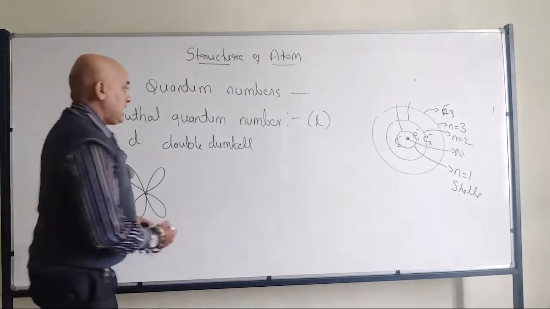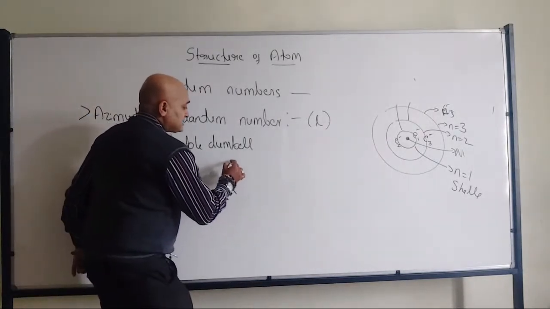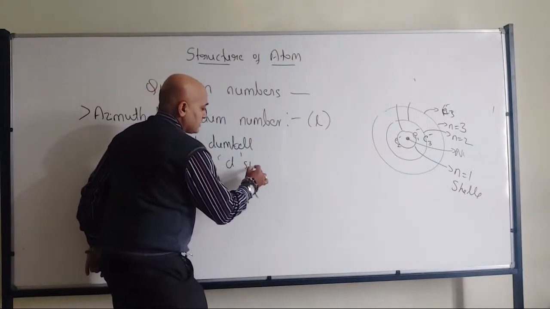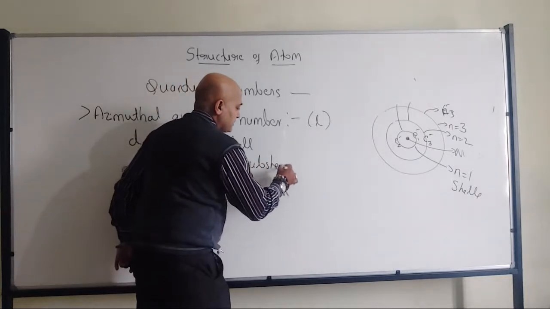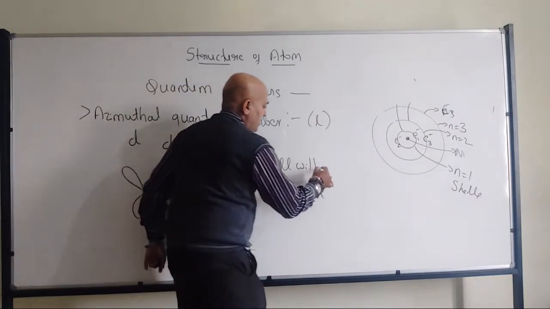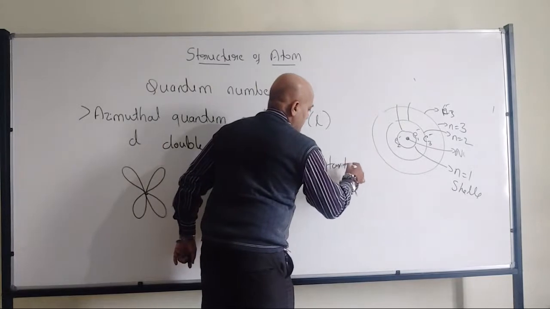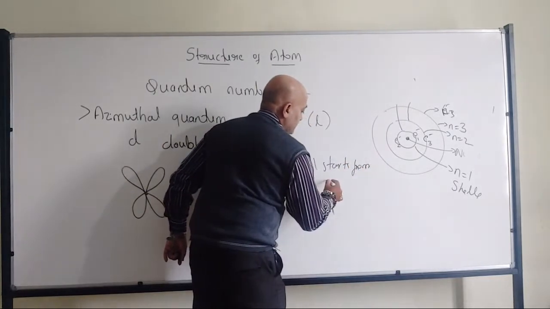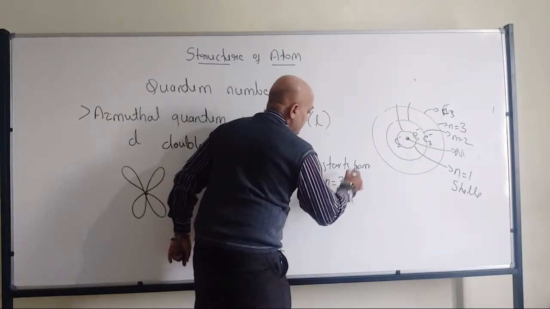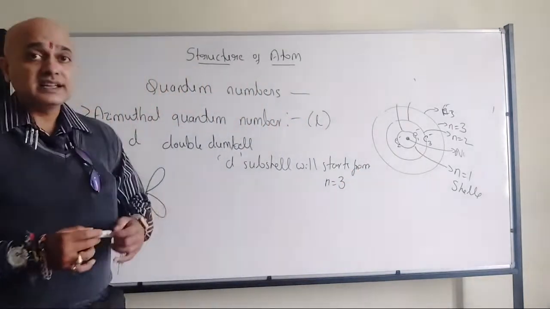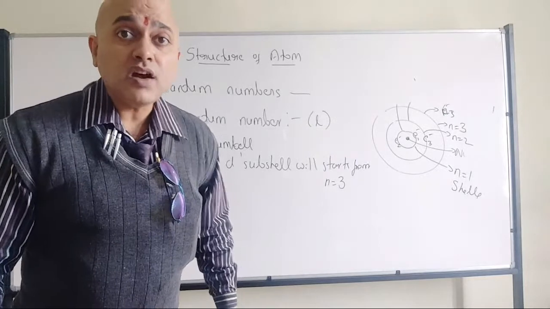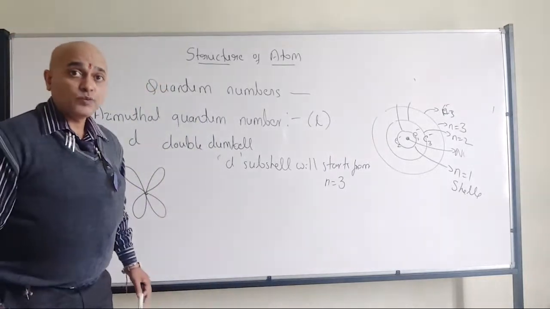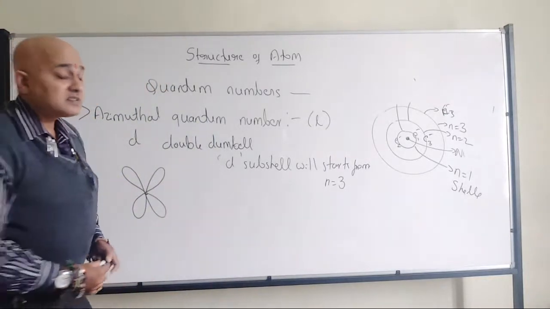Now, I will tell that D subshell will start from n is equal to 3. That means 1 and 2 do not have D subshell.